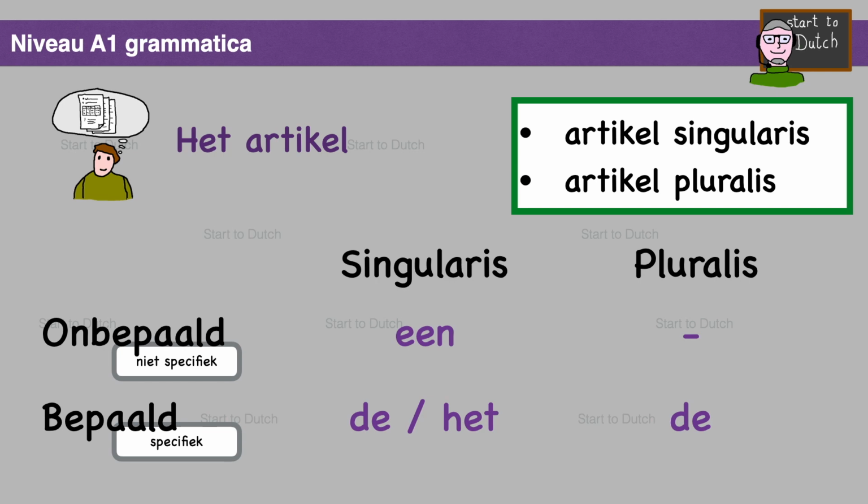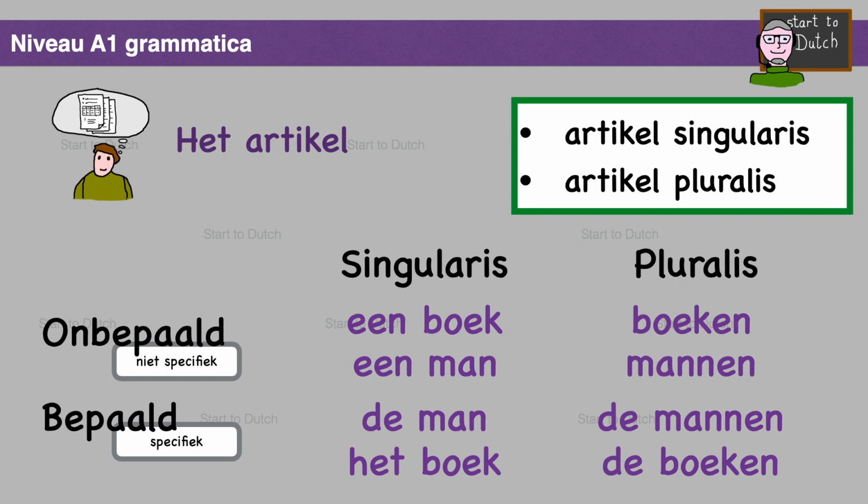Let's see which articles exist in singular and plural. Singular is onbepaald artikel, singular of the indefinite article, een. Pluraal is onbepaald artikel, plural of the indefinite article. Well, there is no article in this case. Singular is bepaald artikel, the singular of the definite article, de or het. Pluraal is bepaald artikel, plural of the definite article, de.